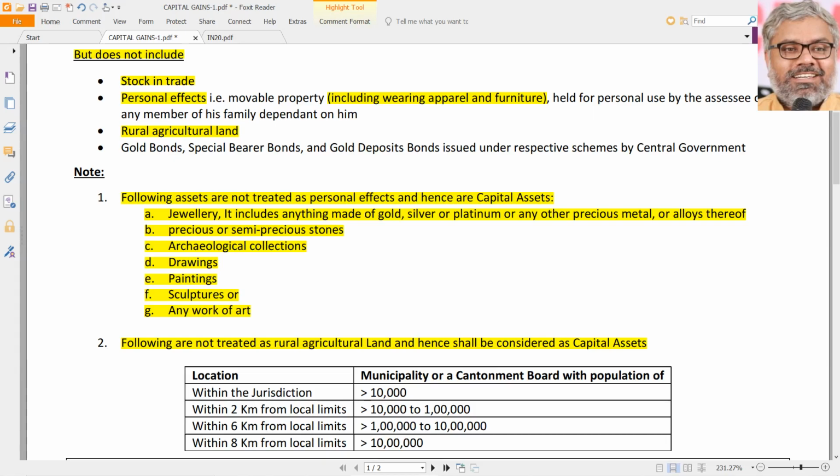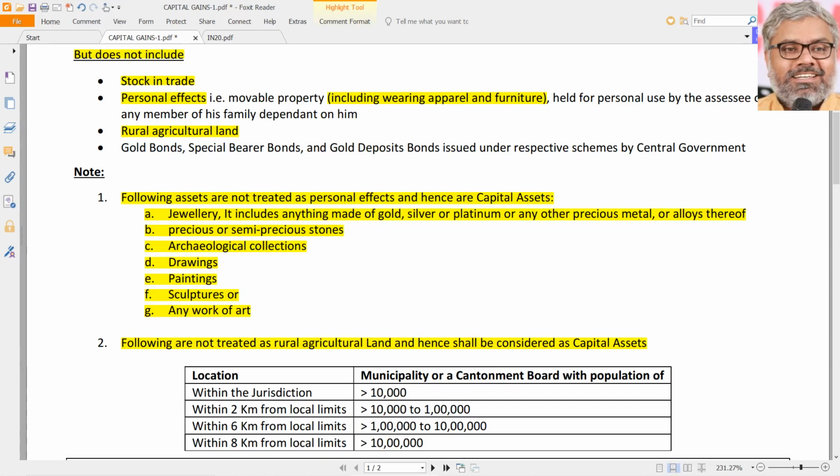Aerial distance. Sir, how do we know the distance? You don't have to worry about it. The revenue records, the government will have all this distance data. According to them, it will not be very difficult to identify what is a rural agricultural land or what is an urban agricultural land according to this definition. But care has to be taken. For example, if something is within just 100 meters, or even just 50 meters, below these local limits, sale of that asset could be highly taxable. Just 50 meters or 100 meters outside of this jurisdiction, and the sale of that rural agricultural land could be completely exempt. So it becomes very important in real life, and of course for litigation purposes also.